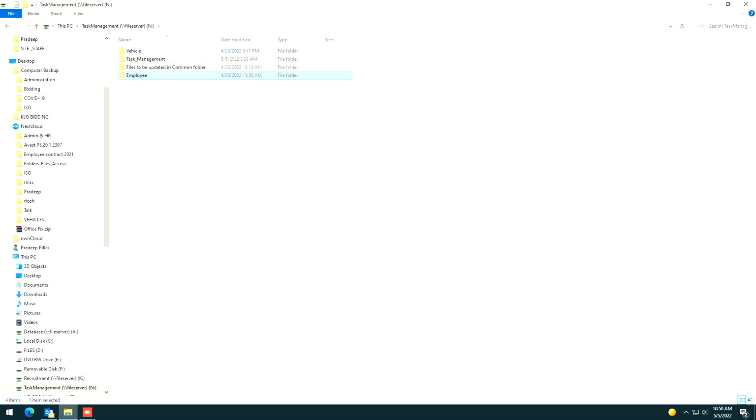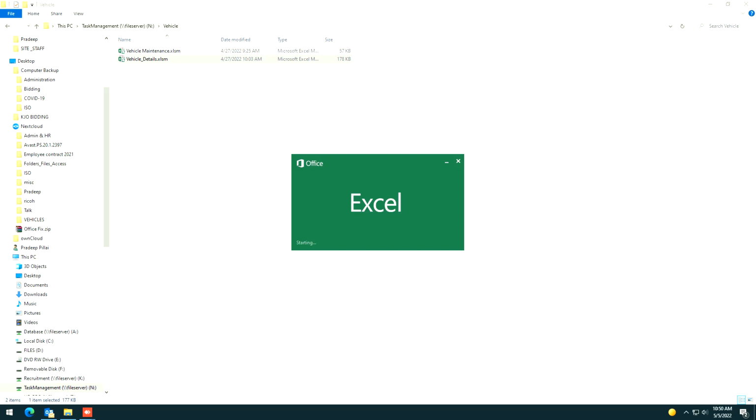Okay, now let us go to vehicles. Mirza will be responsible for this. In case Mirza is not able to use the computers properly, let him assign somebody else. Maybe he will ask Beam's help or somebody's help to update it. Now these are the vehicle details. We have all the vehicle details here.